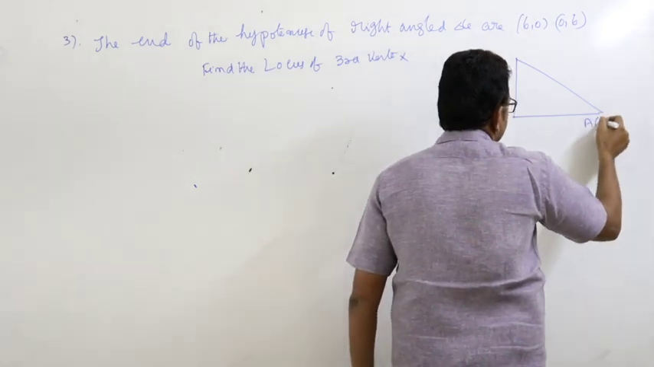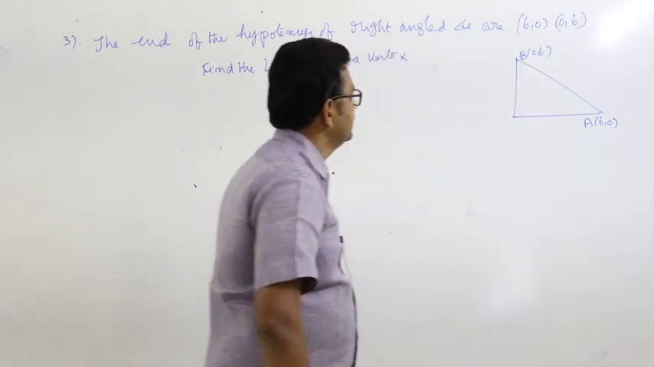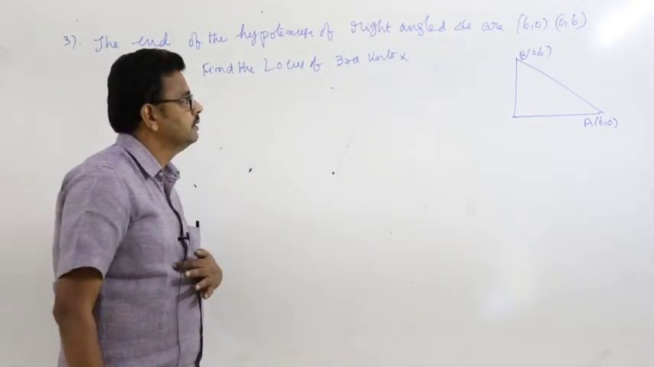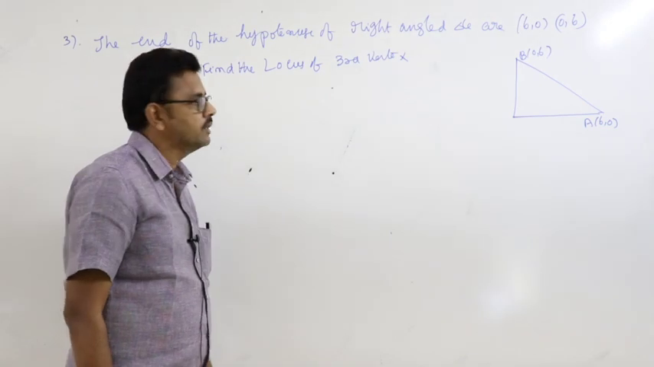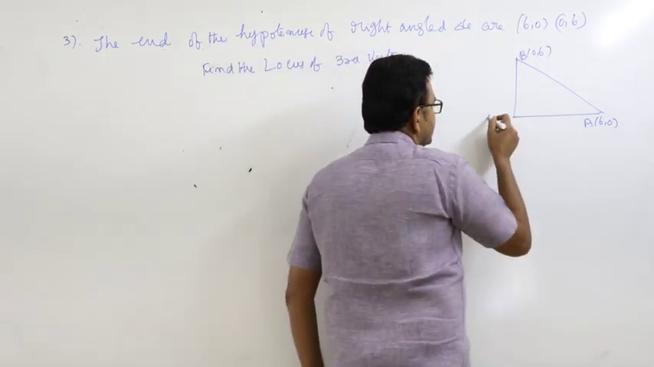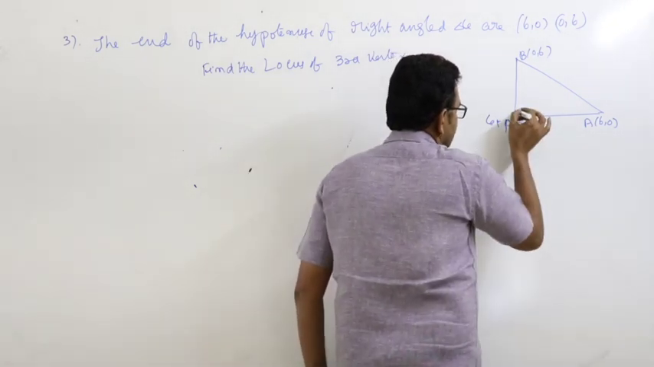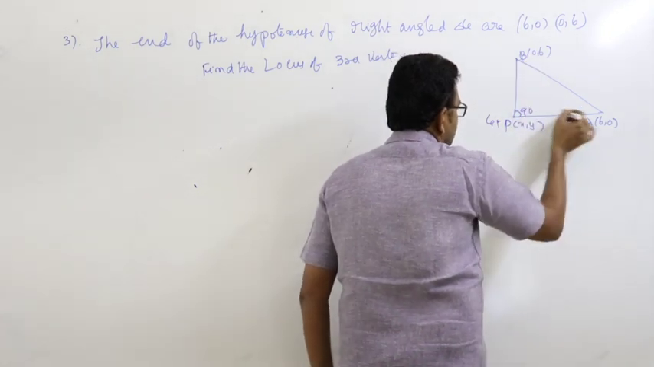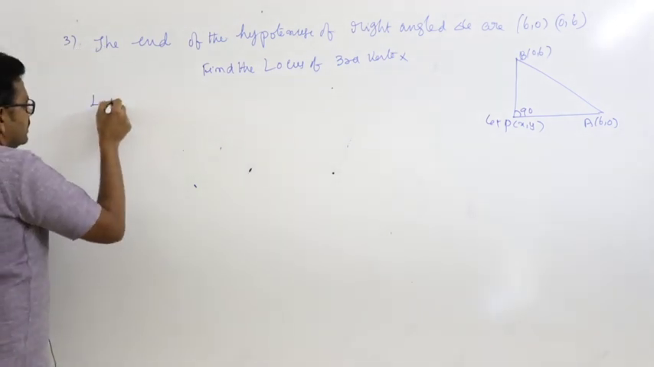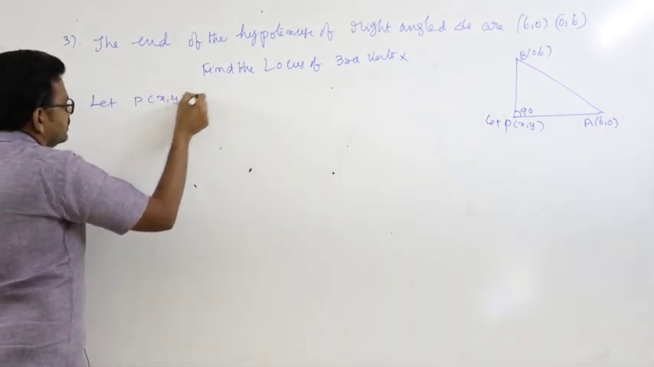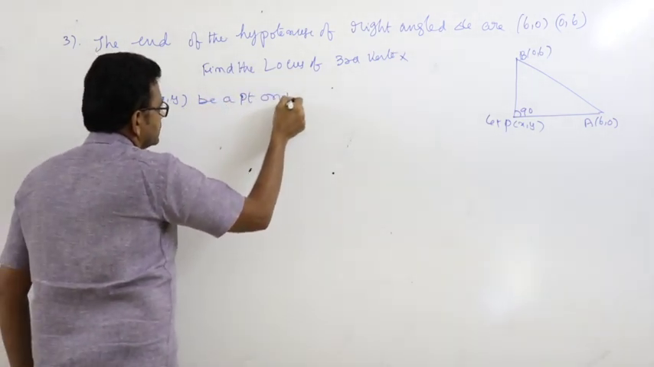The point is A, 6, 0. Point is B, 0, 6. Are the ends of the hypotenuse of a right angle triangle. Then you have to find the locus of the third vertex. Let the point P(x, y) be the third vertex. So this is 90 degrees, because this is the hypotenuse. The triangle is a right angle triangle. Let P(x, y) be a point on the locus.